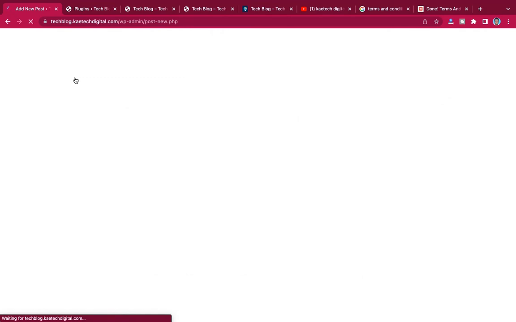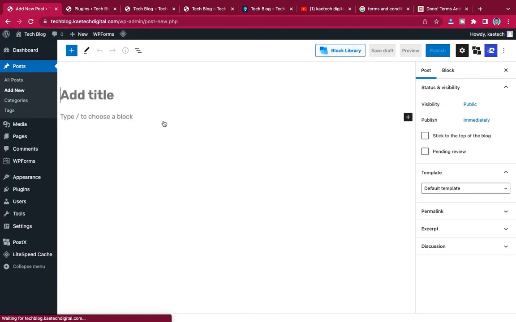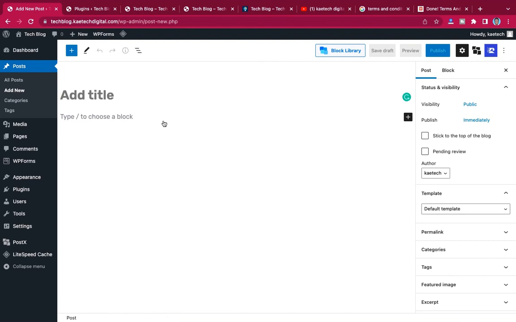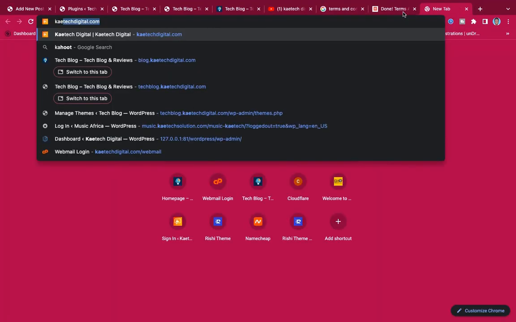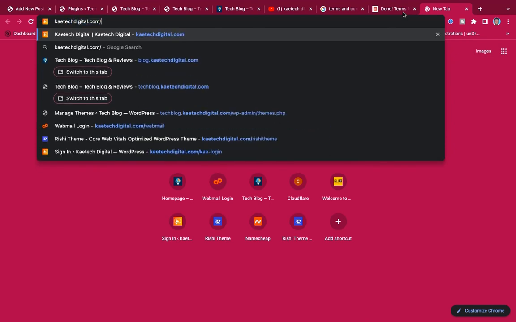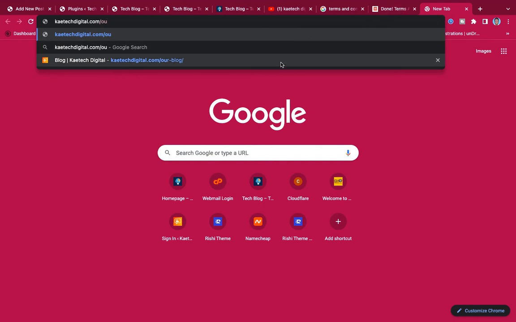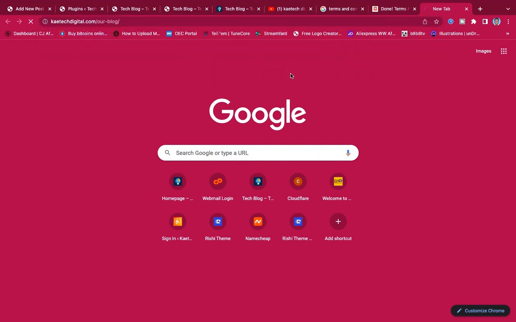Now a post is more or less like an article that you are creating, so you need content. Make sure that you make all your content available, and then you start. So let's say I want to create a post. Let me go to one of my posts on Kitech Digital slash our blog, and I'll pick any post that I created over there.